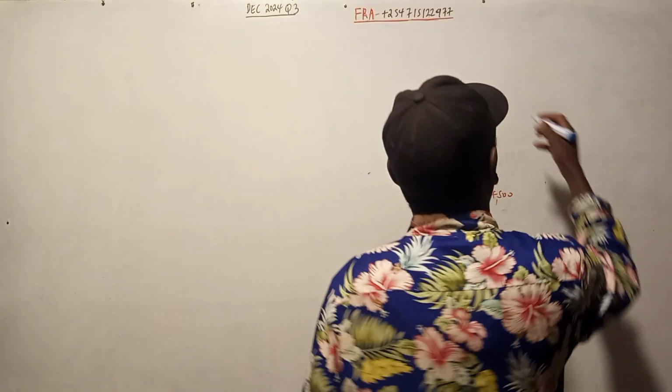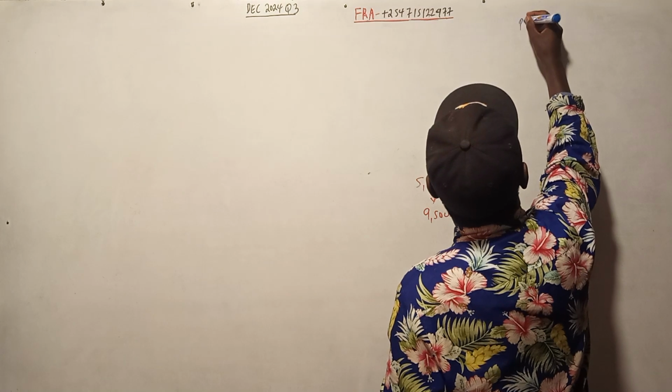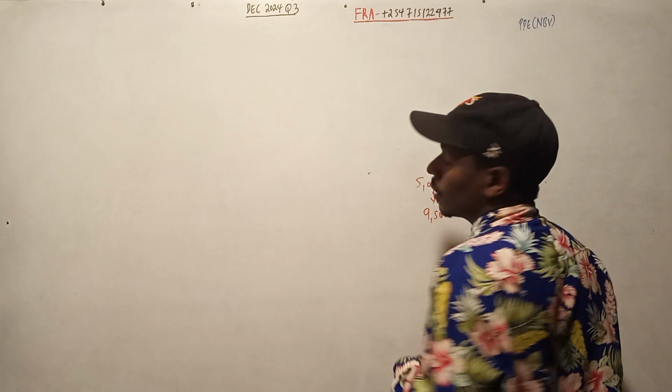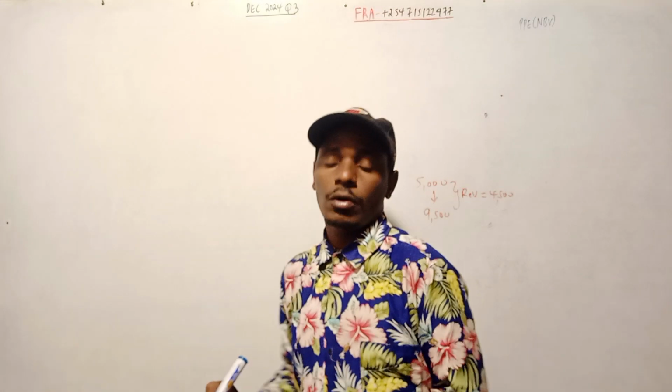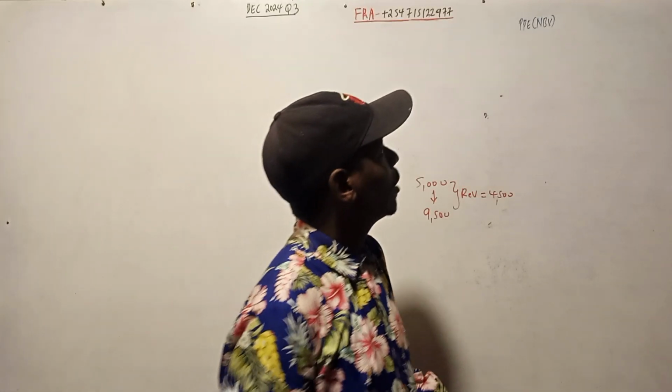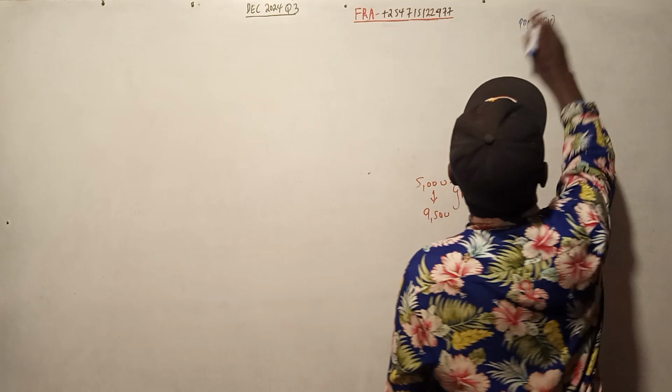And remember, it is on net book value, because the PPE is provided in the statement of financial position as at the end in net book value.